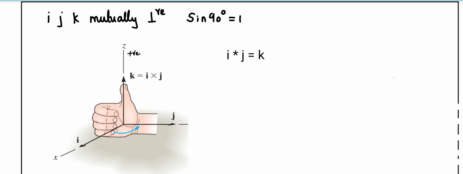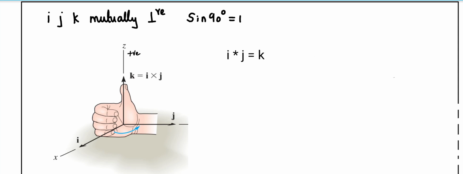The case is i, j, k, the three mutually perpendicular axes which we consider as a reference. So here the angle between them is 90 degrees, so the sin theta value will be 1. For this case, if I consider i cross j, the vector product here, i and j are unit vectors, so the magnitude is 1. So the magnitude of the vector product will be 1, perpendicular to both, so it will be along k.